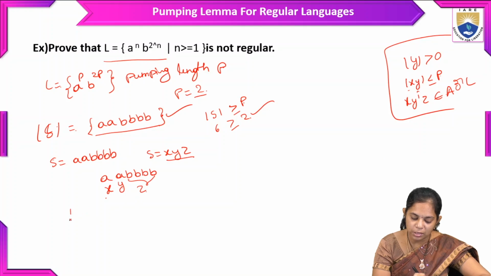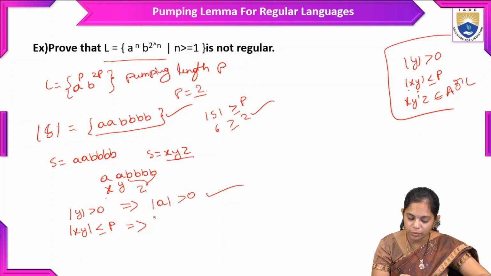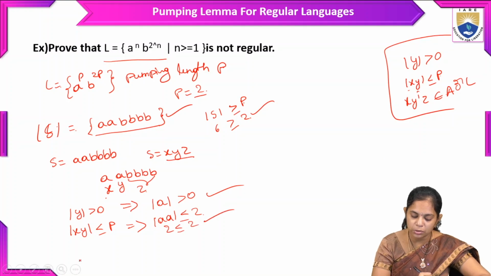And here the first condition is y is greater than 0. So here y is a, and it is greater than 0, so this condition is satisfied. And the length of xy should be less than or equal to p. Here xy is a, which is less than 2, so this condition is also satisfied.